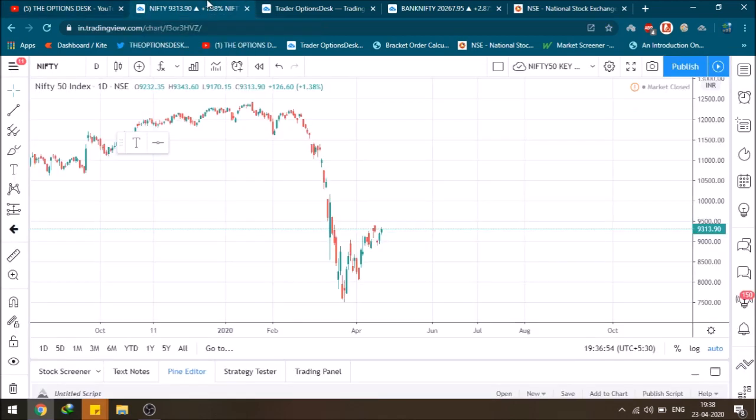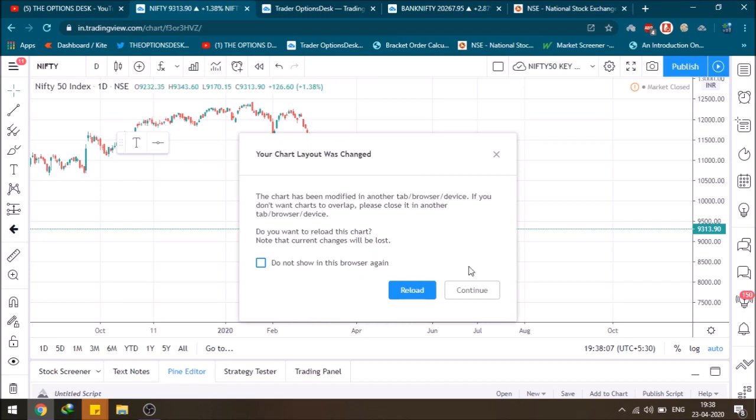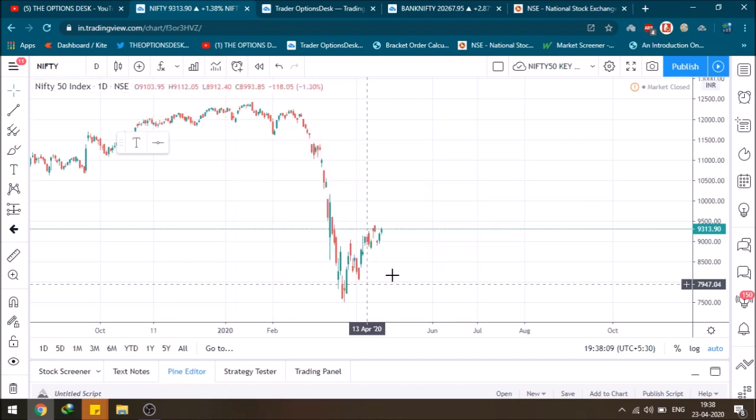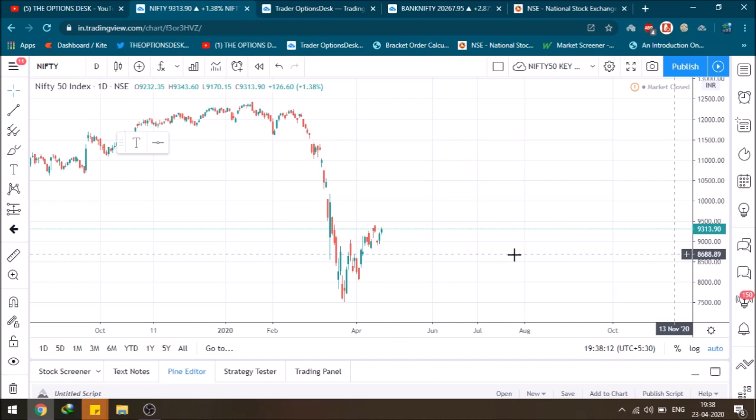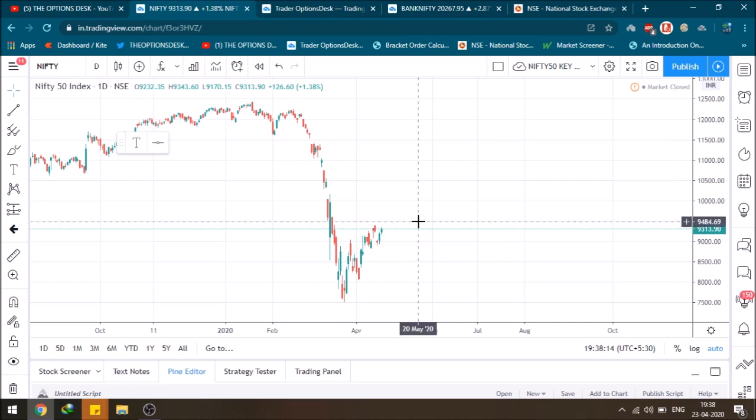So as you can see, this is the Nifty. Just a moment. This is Nifty. As you can see, the closing was 9313. That is of today, that is of Thursday, and today was the expiry of Nifty and Bank Nifty options. That is 23rd of April 2020. Expiry was there.